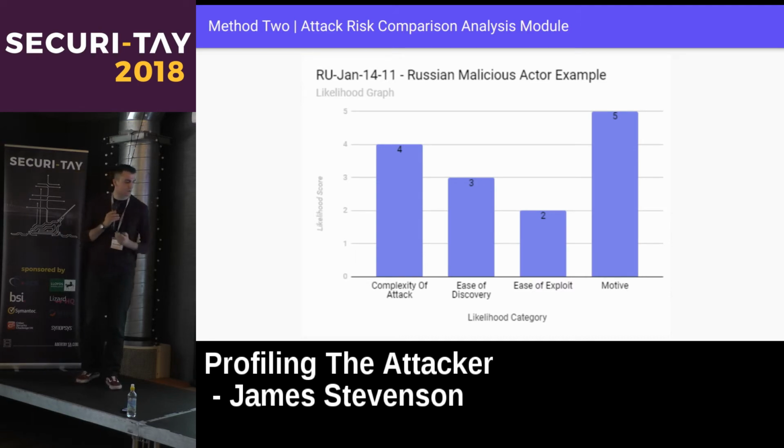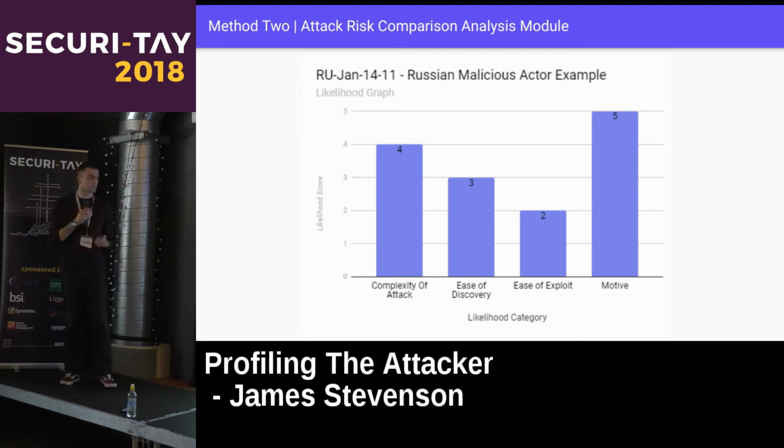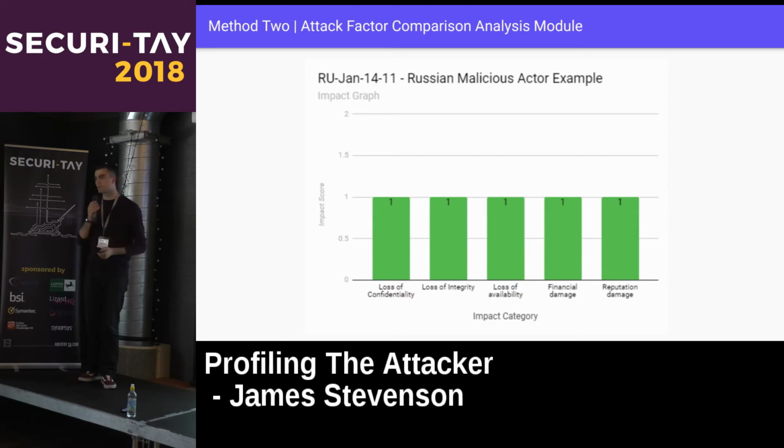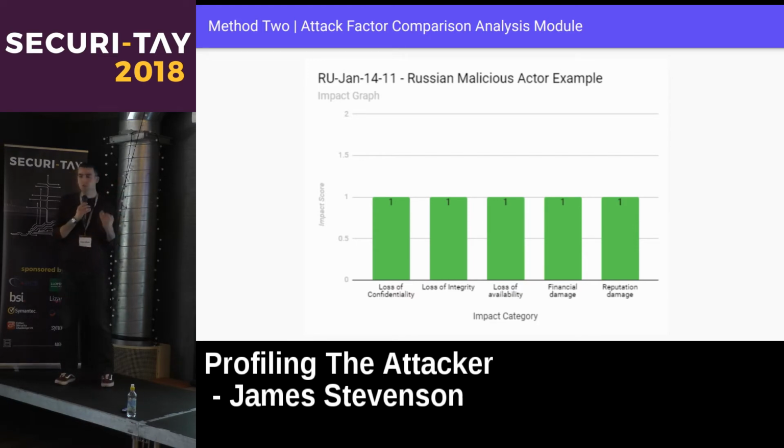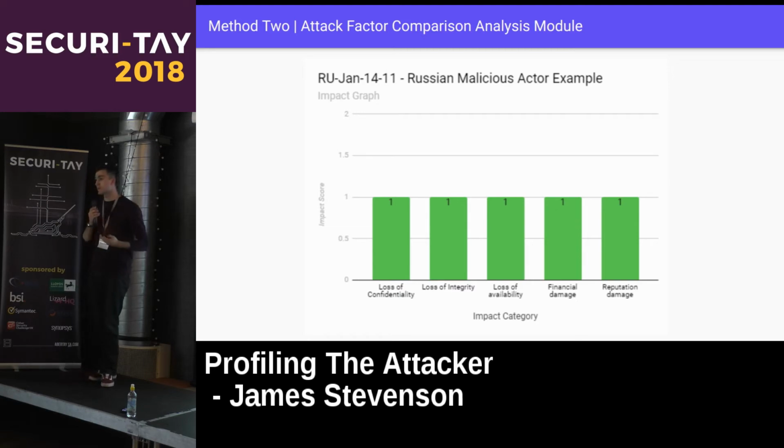So here we've got questions like, well, what was the complexity of the attack? What was the ease of discovery, ease of exploit? And again, they're all rated between 0 and 10. We do the same then for impact. We say, well, what was the loss of confidentiality? What was the loss of availability? What was the loss of integrity? And again, we score them between 0 and 10. And you might be thinking, well, James, these numbers are awfully low. And that's because they are. This attack was against a honeypot, so it was designed to have a low impact.